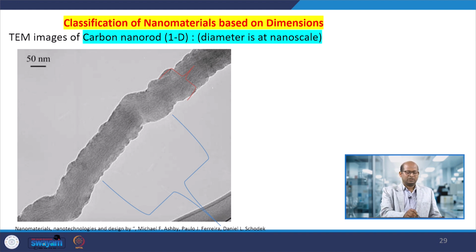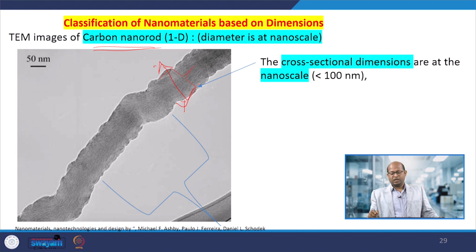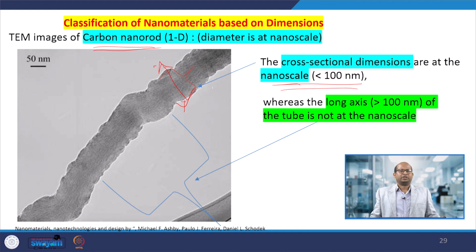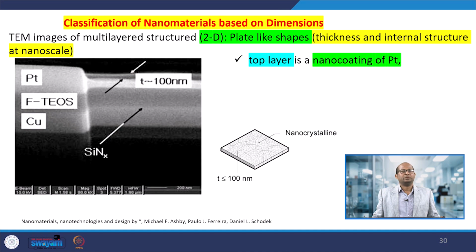And this is a carbon nanorod or carbon nanotube. Here the diameter, the cross section, is in the nanometer range, and the length may not be in the nano range; it may be more than 100 nanometers, 200 nanometers. One of the dimensions is in the nano range, therefore the material is one dimensional.